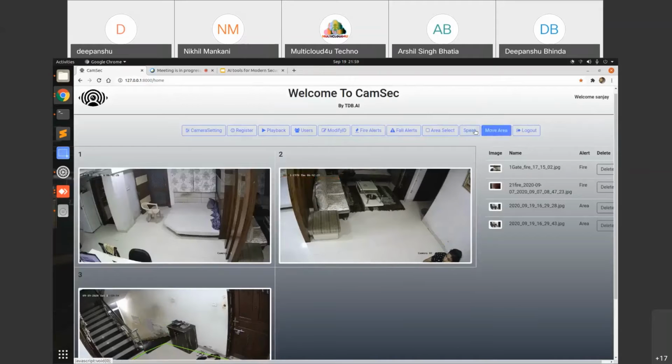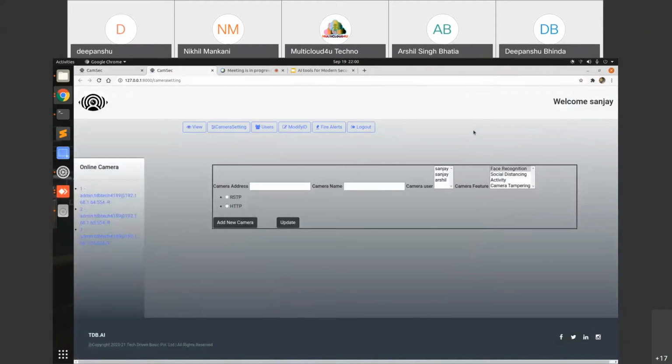If you want to add a camera, you just click on the speak button and say go to camera setting. Opening camera setting. As you can see, you don't have to touch anything, just click on the speak button and it will show directly right in front of you. Now Arshil will explain how the camera setting page works.